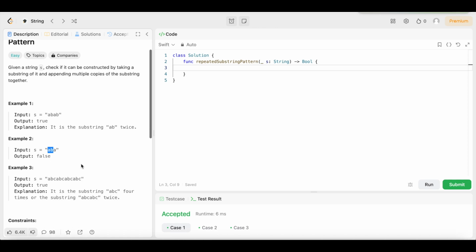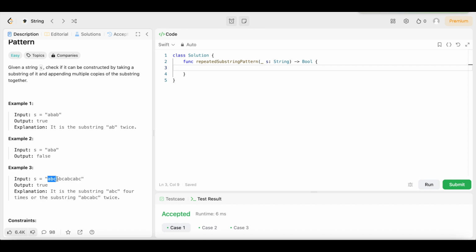In example 3, we have the input S, a string ABCABCABCABC. The output is true because it is the substring ABC four times. You see, we have ABC here, and we have ABC, we have ABC here. That's 2, then 3, then 4, right? Or it's the substring ABC twice.